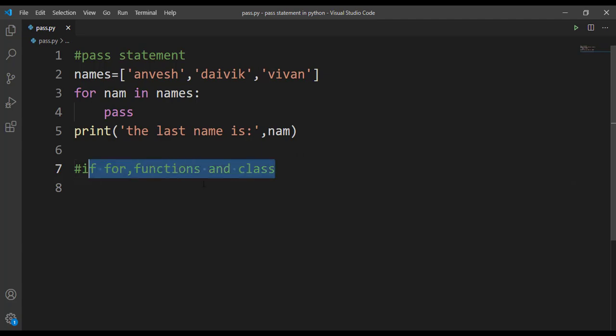The most common use case of this pass statement is, assume that you are going to design a new class with some methods that you don't want to implement right now. Maybe in future you want to implement those methods. So at that time you can make use of the pass statement to pass your program or pass the class. I hope you are clear with all these statements: pass statement, break statement, and continue statement.